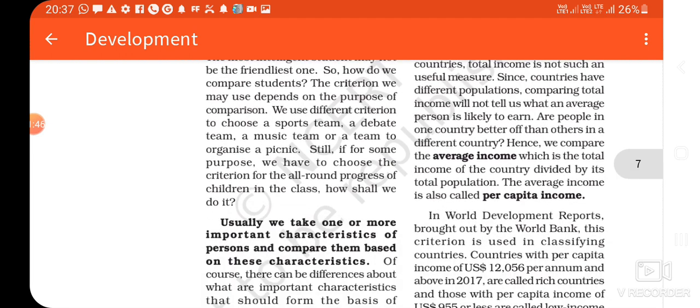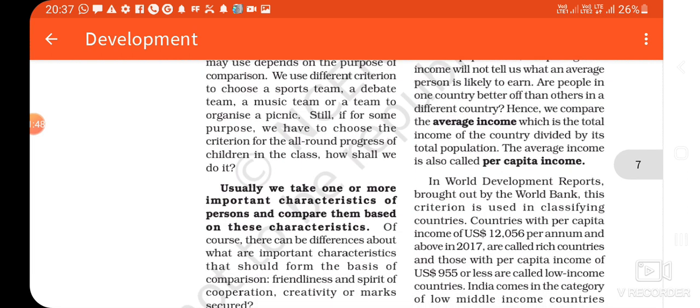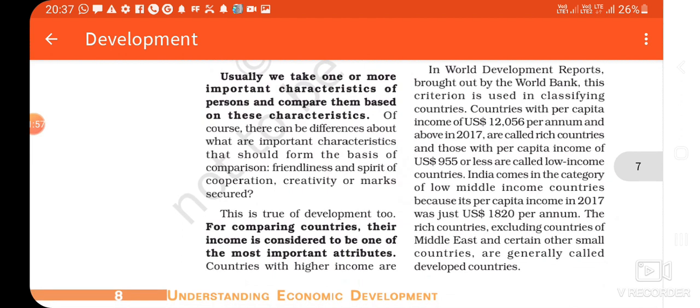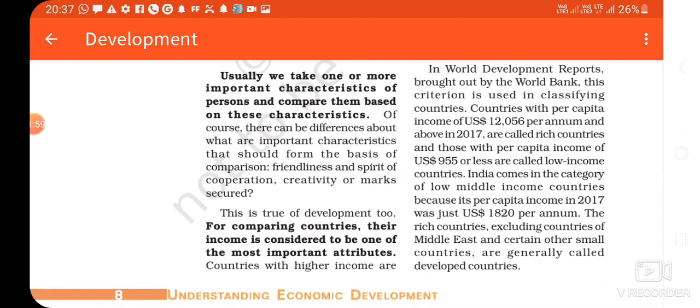Per capita income is equal to the total income divided by the total population. Here per capita income means per head income or per person income. Finally, we conclude that per capita income discloses the true picture of the people's income or country's income.